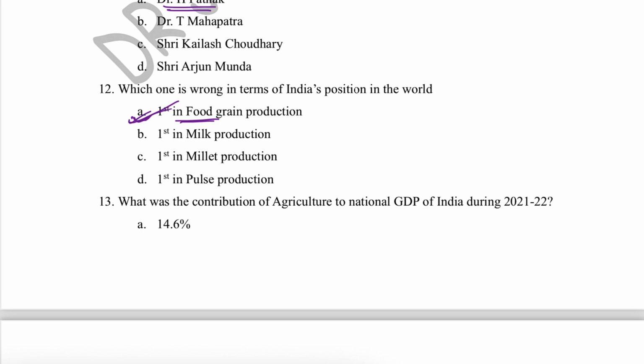China leads the food grain production, and next is India. India is first in milk production, millet production, pulse production, and spices and condiments as well. But in food grain production, that comprises cereals and pulses combined, the rank is second.